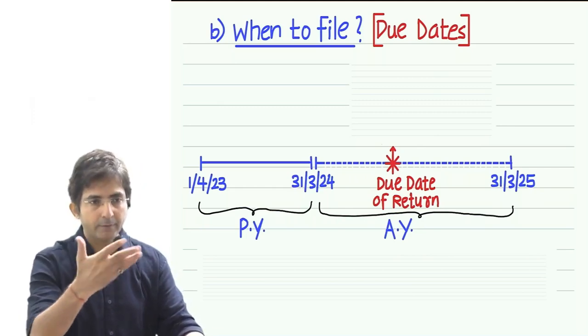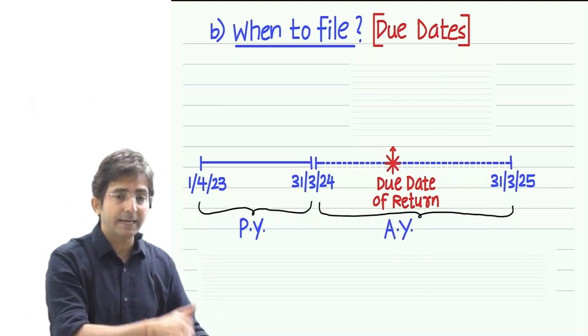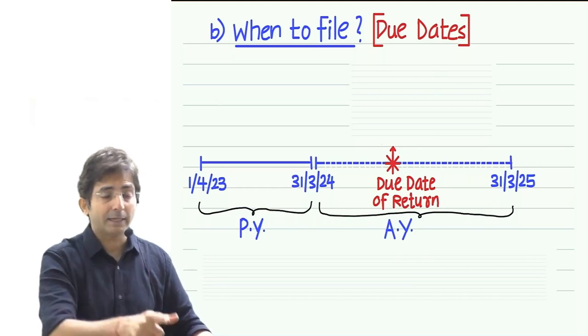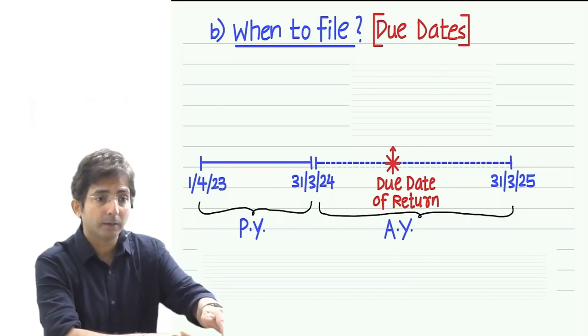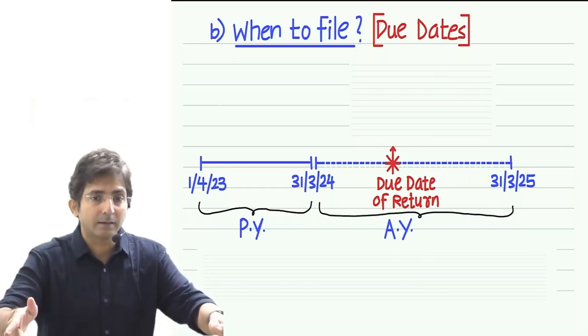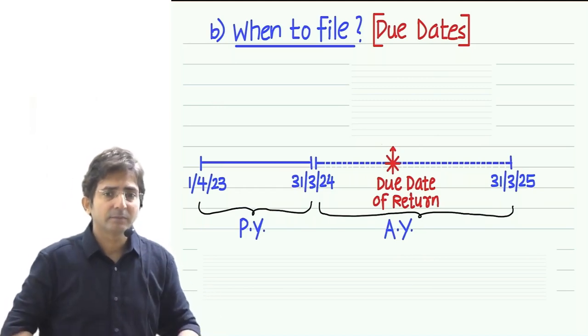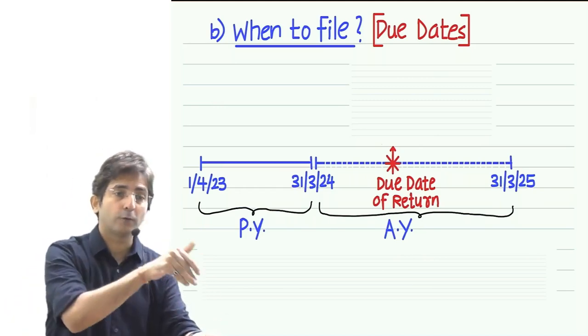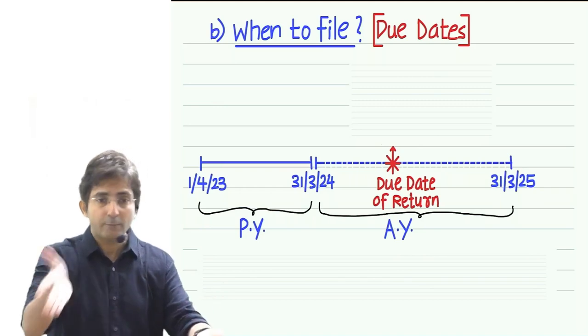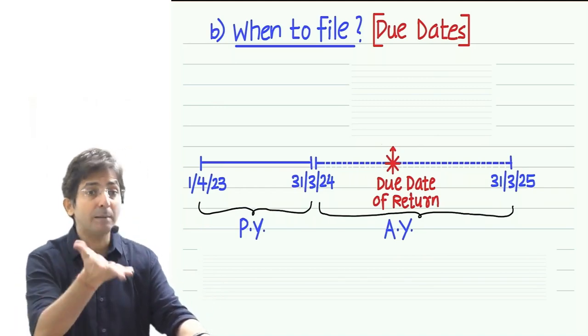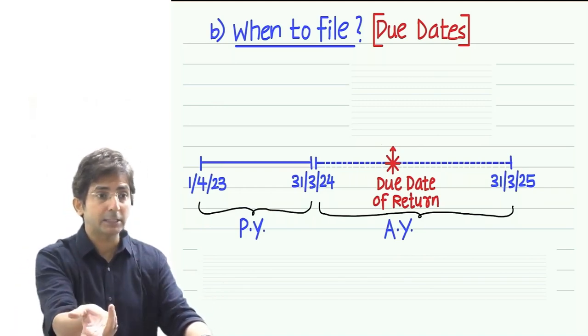A partnership firm might have given salary and interest to the partners. That is an expenditure for the firm, but for the partner it is income. So it is connected. What is an expenditure for the firm is income for the partner. Which thing am I talking about? Salary and interest paid to partner.